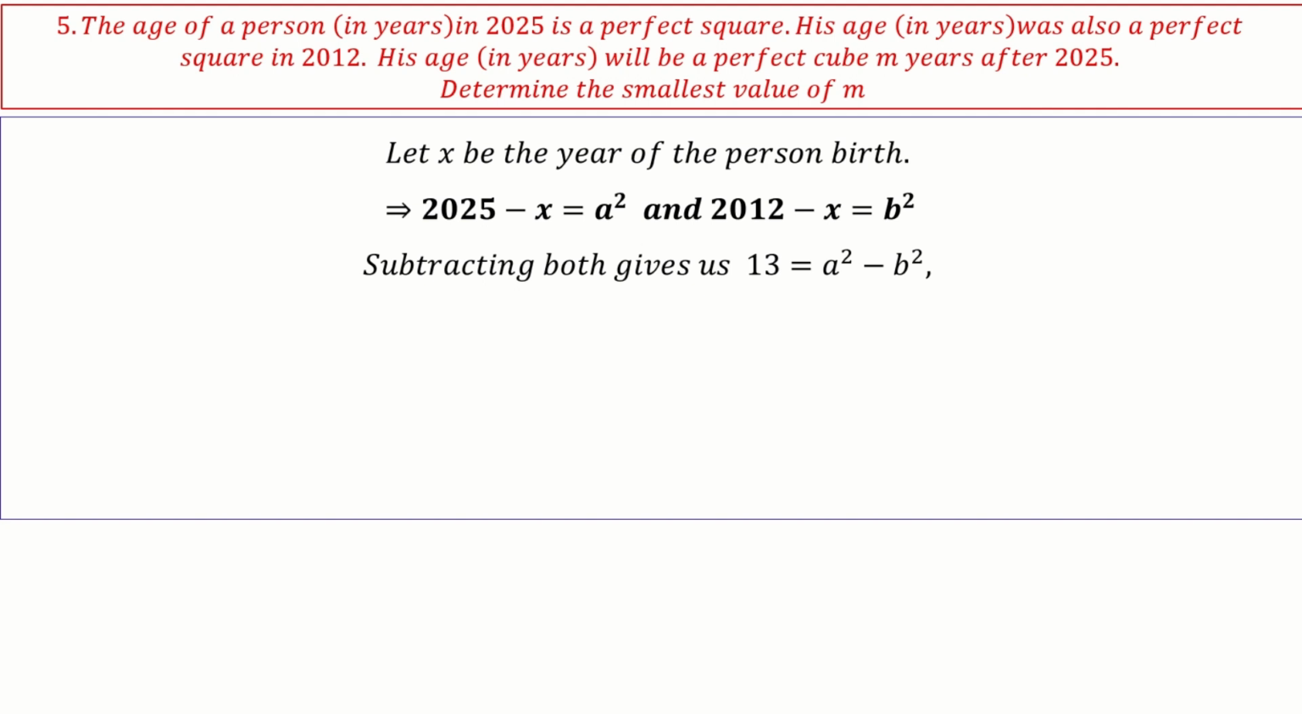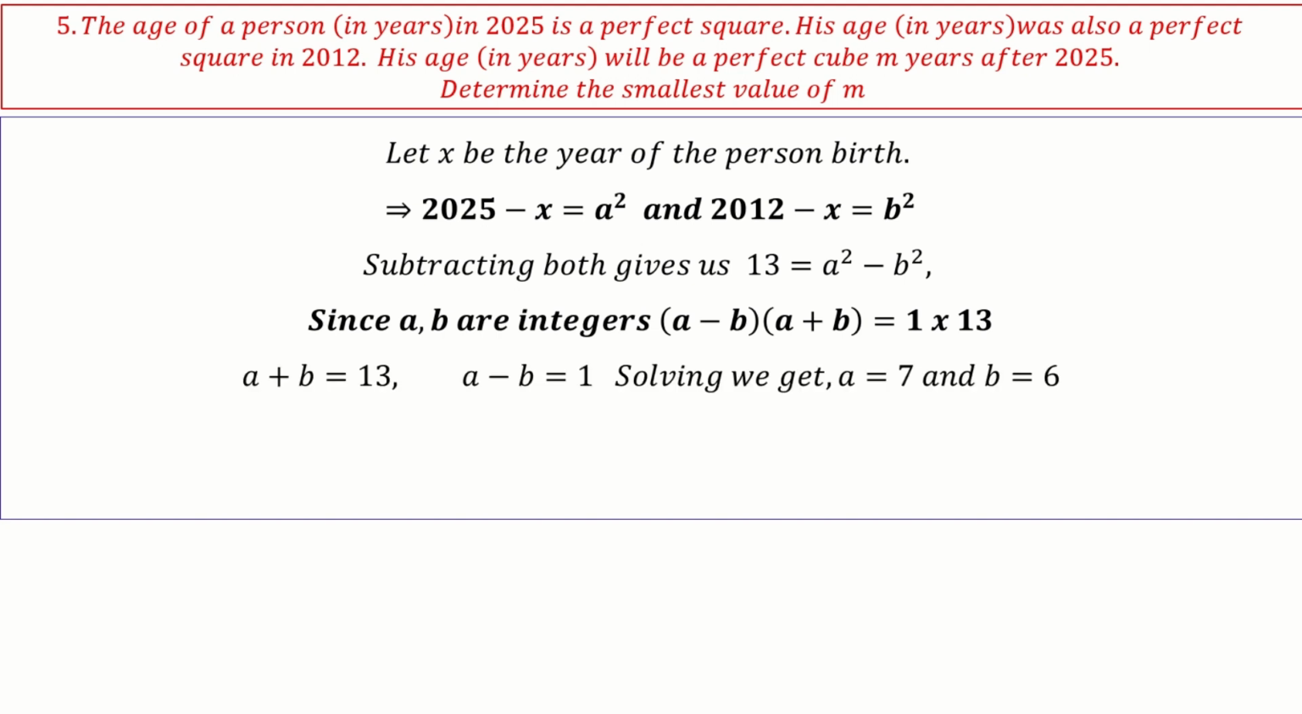13 is a prime, so (a minus b) times (a plus b) equals 13 times 1. That's it, right? Obviously, a minus b is a smaller value compared to a plus b, so a minus b equals 1, a plus b equals 13. If I solve it, I get a is 7, b is 6. So with this, the current age is 49.